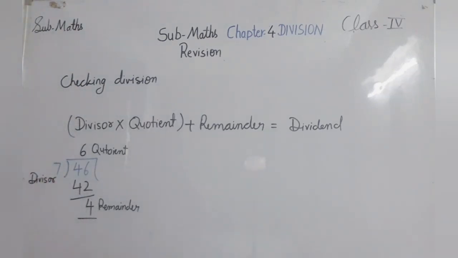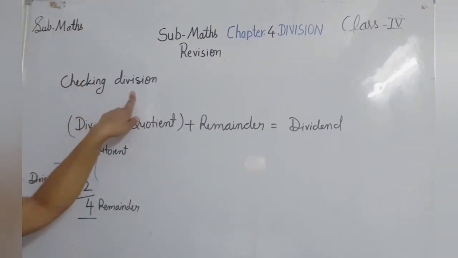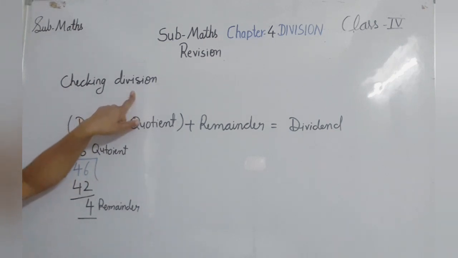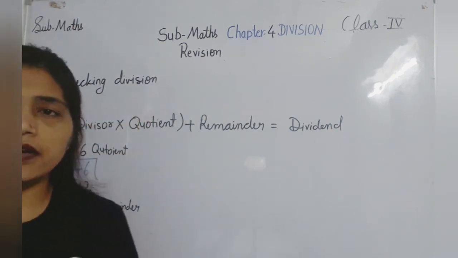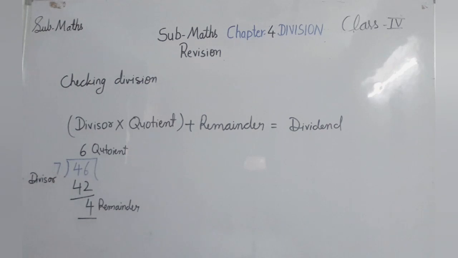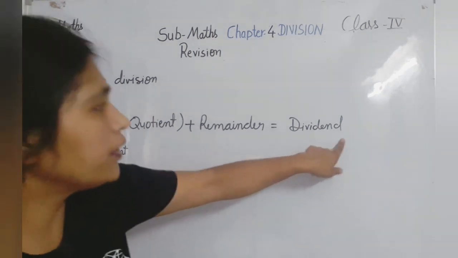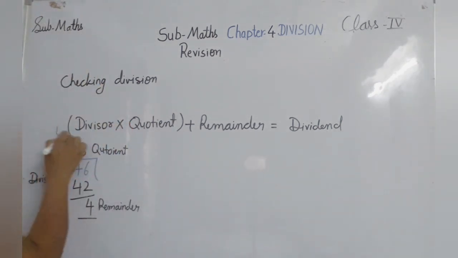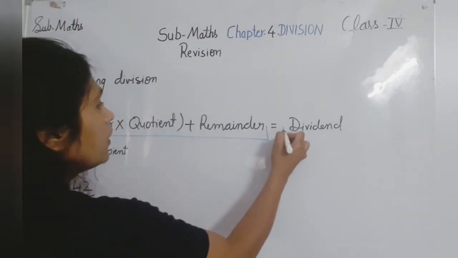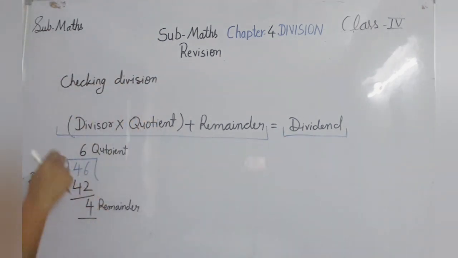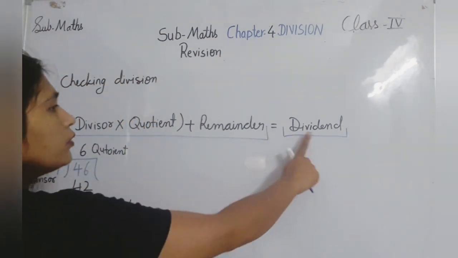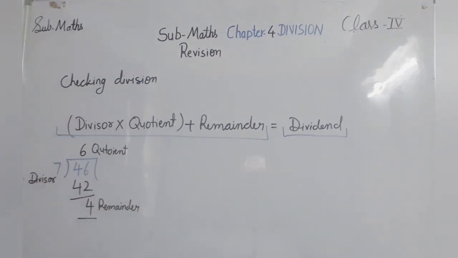Our next topic is checking division. After doing division, we have to check whether it is correct or not. How will we check it? To check the division, there is one formula. What is the formula? Divisor multiplied by quotient plus remainder is equal to dividend. This statement should be equal to the dividend. If it is equal to the dividend, it means the division is correct.